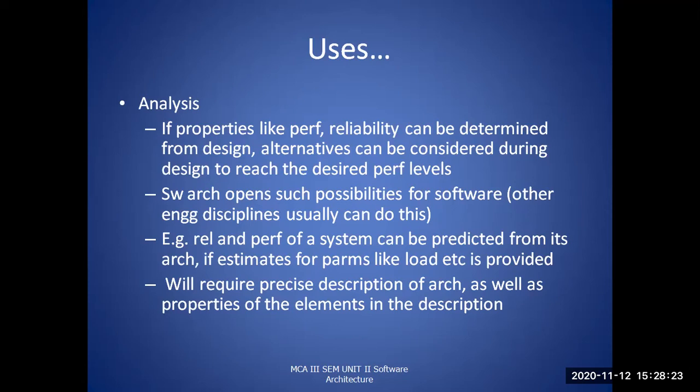The software architecture opens possibilities for the software. Analysis is based on many things like performance and reliability, as we said in the previous section. Analysis of an architecture will be done majorly on two things, that is reliability and performance. So software architecture concentrates much more on them.